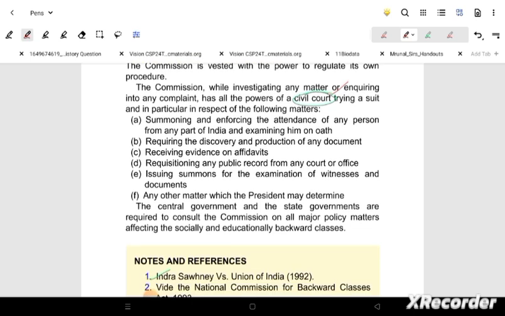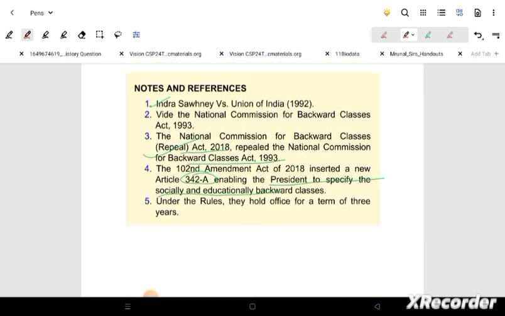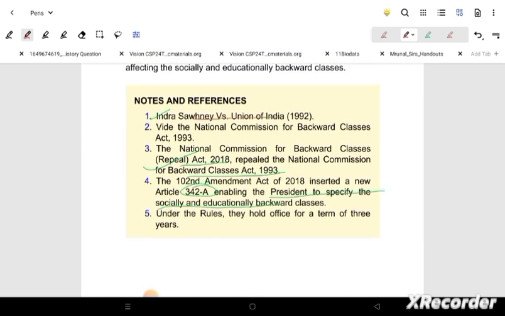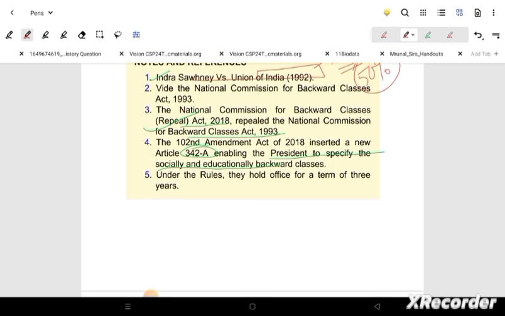Now the powers again are similar to the civil court. I have already said summoning, then there will be discovery of the documents, any evidences, affidavits, public records, summoning of witnesses. These are all similar. The small notes: you have to see Indra Sawhney vs Union of India 1992, which is the Mandal case, right? Mandal Commission case. This has to be remembered, very important. Along with that, there is the 50% ceiling, obviously I have already told.